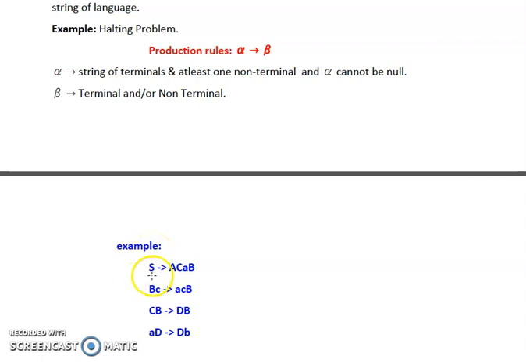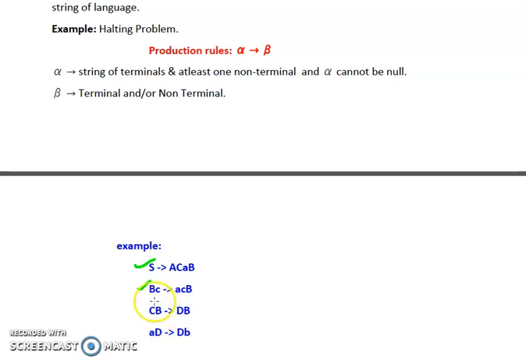Now, according to the rule, on the left hand side, we are having a single non-terminal. So yes, this is correct for the left hand side. Now, in the second rule, we can see that there is a single non-terminal and a single terminal. So yes, it can also be there in our type 0 grammar.